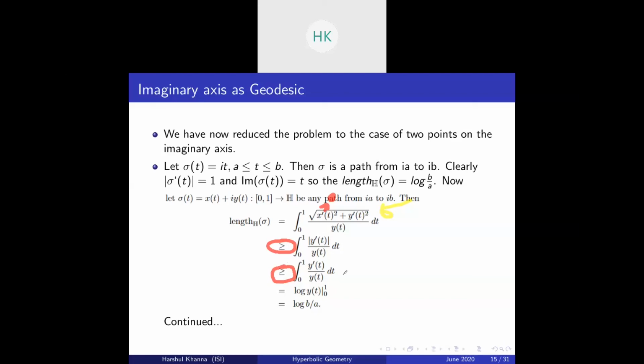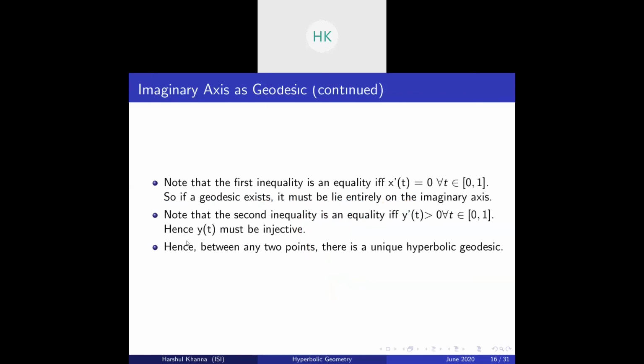That is, the curve is injective. That is, we remain on the imaginary axis, and moreover the curve is injective. Now this can be easily computed to be log b by a, and we have shown that we can achieve this lower bound. Okay, so we have shown that between any 2 points on the imaginary axis, we have a unique hyperbolic geodesic.